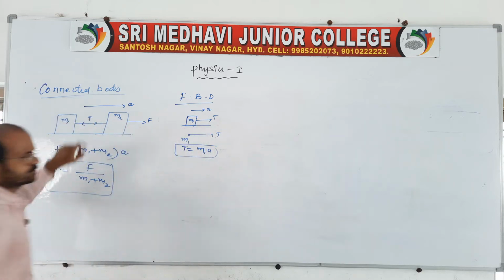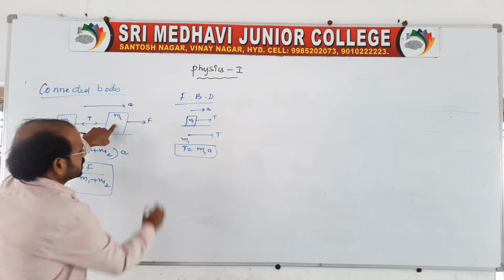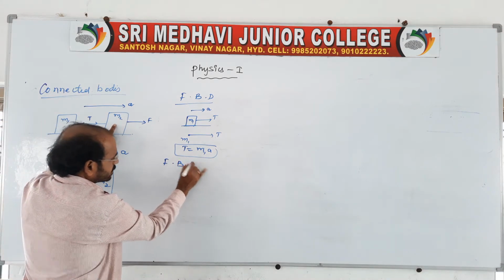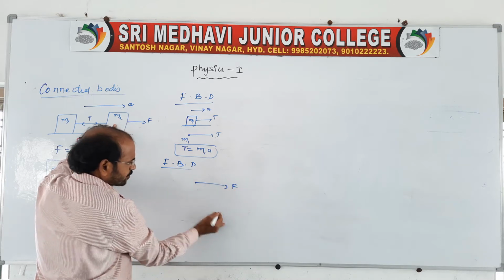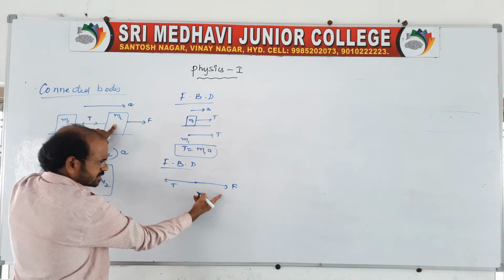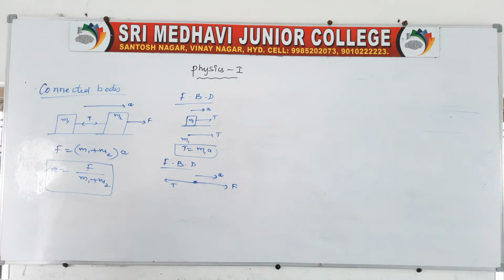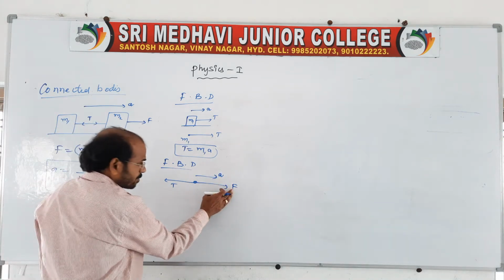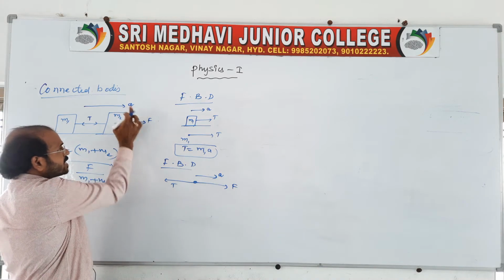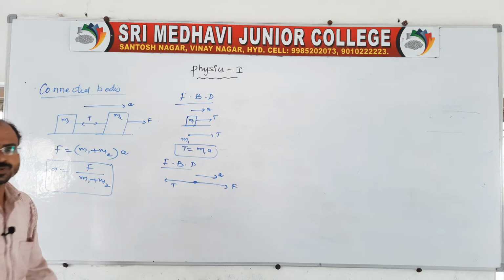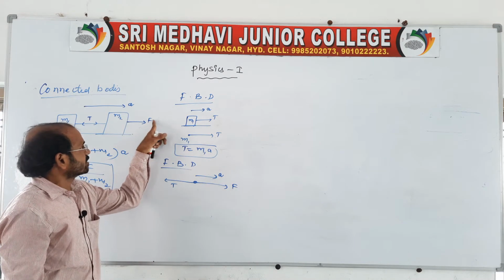For this block, tension will be M1 into A, and you go for the second block. The second free body diagram you take, you remove the second body, the force is applied, there is a tension acting opposite, and the block is accelerating with an acceleration A. Now, remember the applied force is greater than tension, because the blocks are accelerating along the direction of the applied force. Clear?